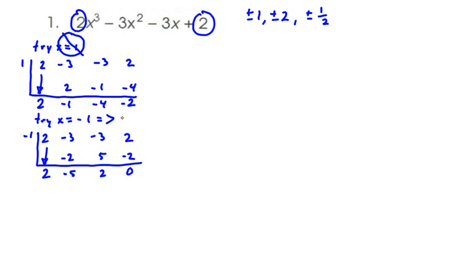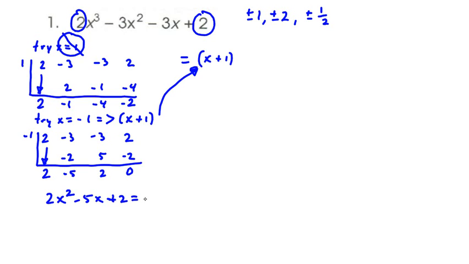So since we have x equals -1, the factor related to that is the quantity x plus 1. And so we rewrite this 2x cubed minus 3x squared minus 3x plus 2. Our first factor that we've located is this one right here, quantity x plus 1. And what we have left over below is 2x squared minus 5x plus 2. We're just going to factor this in parentheses here.